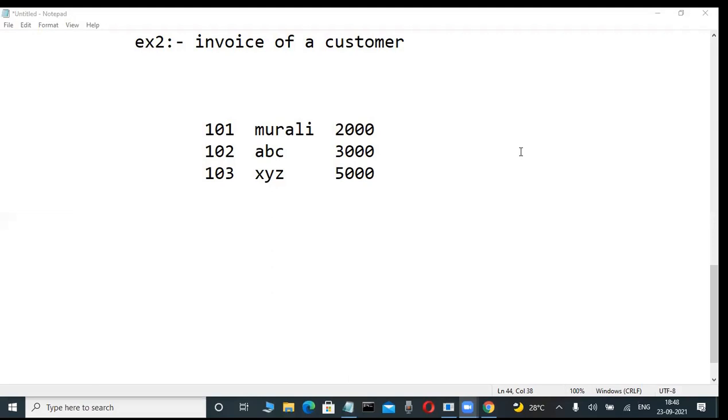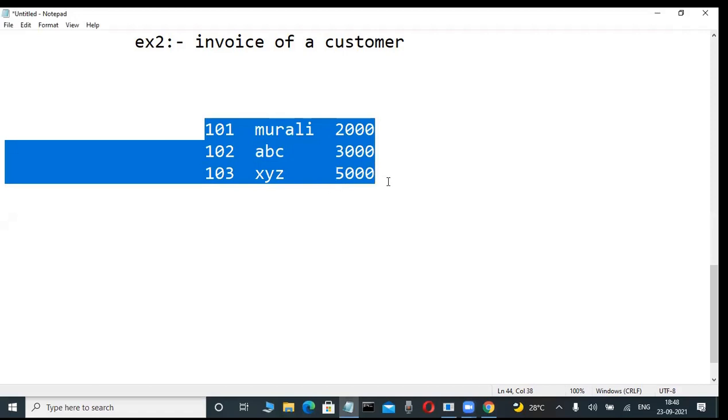So many fellows are telling it is data. Some fellows are confused whether this is data or information. In the chat box I'm observing that so many fellows are telling data, one fellow is telling a confusion, and one fellow is telling both. He's an intelligent fellow. Now, is this data or information?